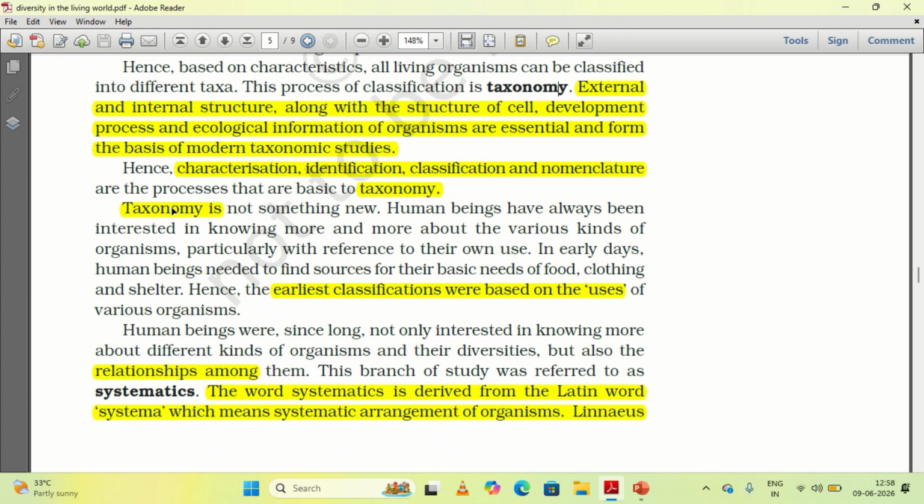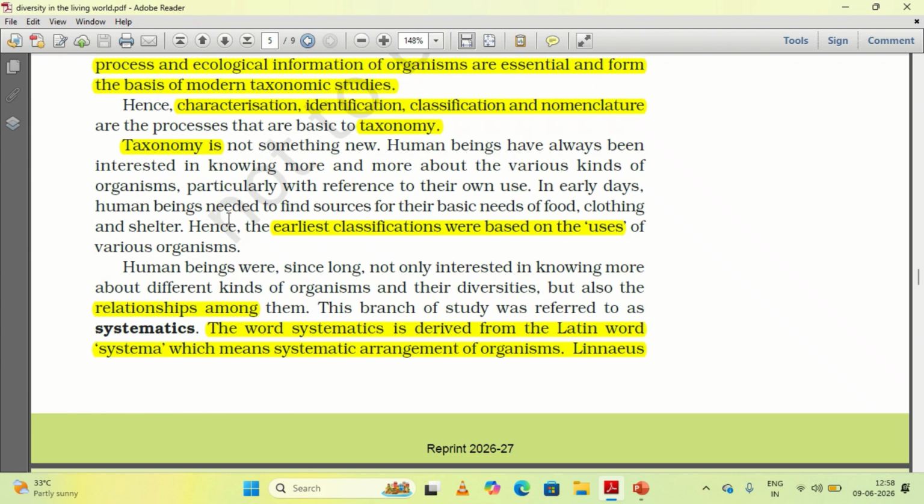This taxonomy is not a new branch. Earlier, the earliest man classified living organisms based on use. He segregated things into different categories based on use: this particular organism is of use to me, and the other one is not of any use to me.